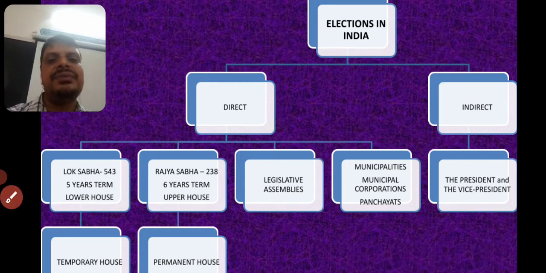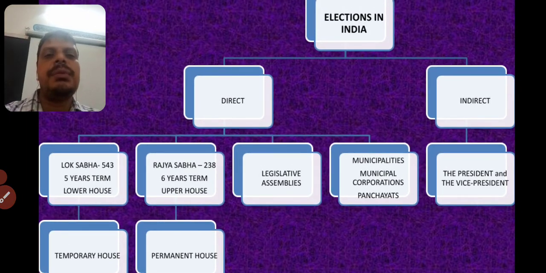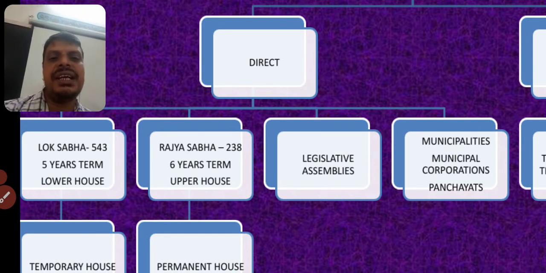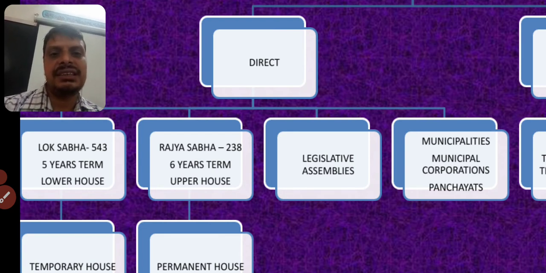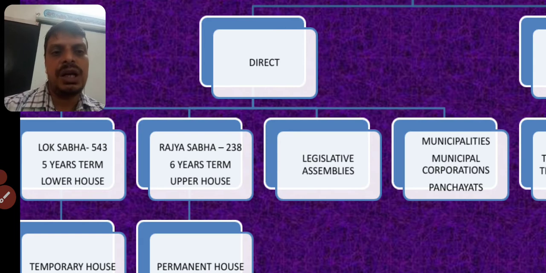You see here, the elections which are held for Lok Sabha, once every 5 years, which is known as the lower house of parliament. As we discussed, we have 543 Lok Sabha seats in our lower house. In parliament we have two houses, the upper house and the lower house.